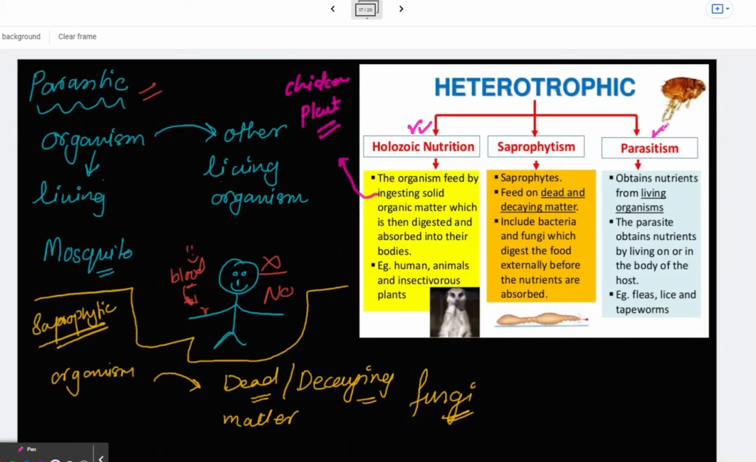So parasitic means living on living organisms. Saprophytic means taking nutrients from dead organic matter by staying on them. Holozoic means ingesting solid organic matter. It should be organic, such as chicken, plants. Humans belong to this category. So these are the three types of heterotrophic nutrition.